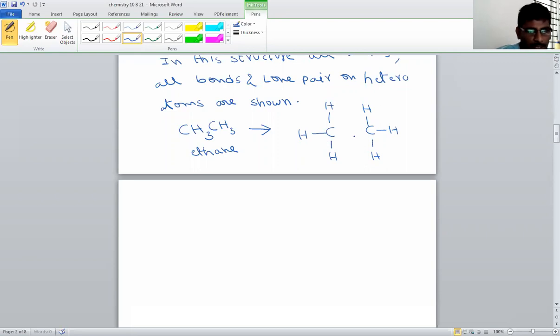So CH3, CH3. We know that carbon valency is how much? 4. Here one bond, second bond, third bond. So the fourth bond is bonded to the next carbon atom. So this is the complete structure. Here in this molecule, each atom is visible and each bond is also visible. Such structures are called complete structure. Whenever they give some formulas, we have to write its complete structure by representing each bond and each atom.